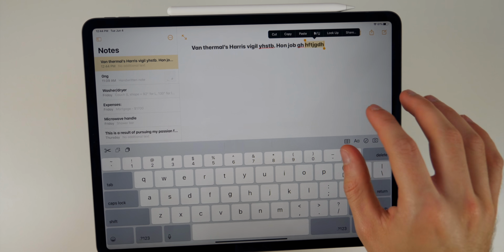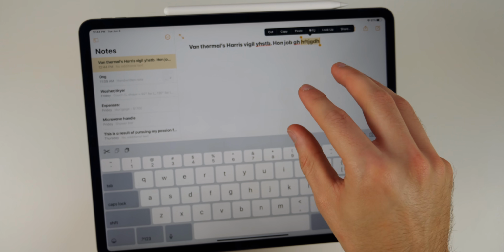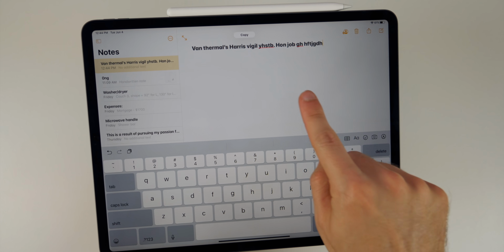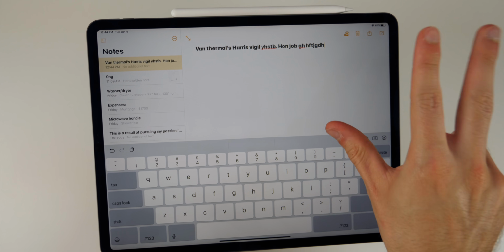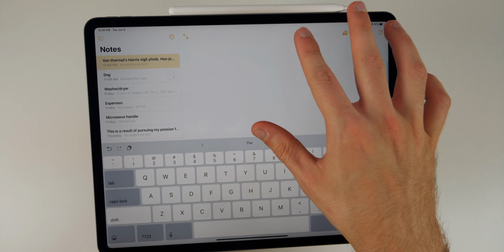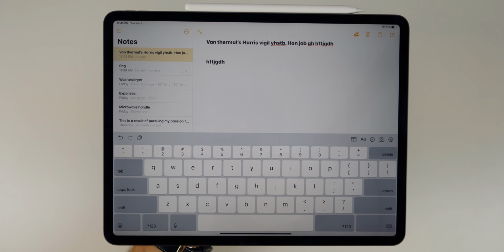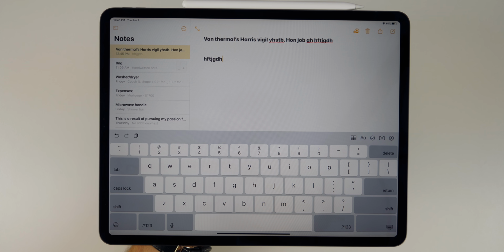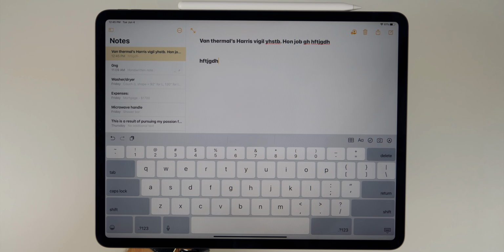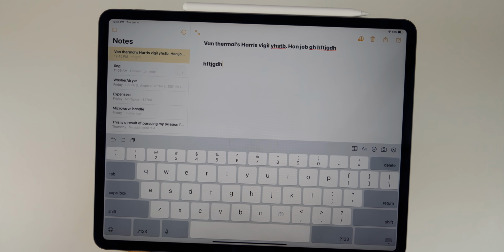So if we go ahead and select something to copy that, instead of clicking on copy right there, we could just do a 3-finger pinch. So like this, you can see it says copy right up there, and we could just pinch outward to paste it. So if we wanted to go down here, pinch outward. It's a little bit tough doing this on video, but you can see right there, it does paste it like so. That is a new gesture, so it will take a little while to get used to, but that is the new and easy and much faster way to copy and paste in iPadOS 13.